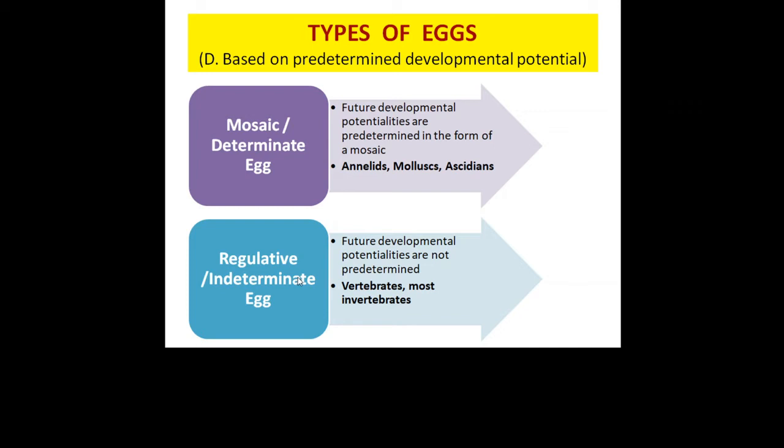The other category is regulative or indeterminate eggs. Here, the future developmental potentialities are not determined already in the egg. If one part of such an egg is removed, the rest of the egg can compensate for the lost part. Even if one or two early blastomeres are removed from early cleavage embryos, they can compensate for the lost part. Such kind of eggs are found in vertebrates, including humans, and most of the other invertebrates.